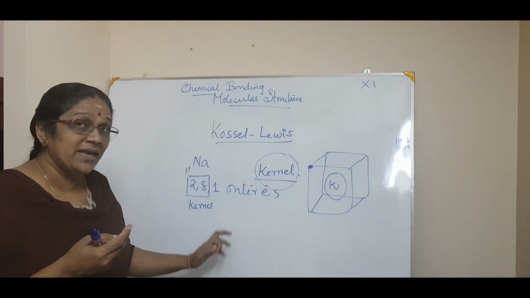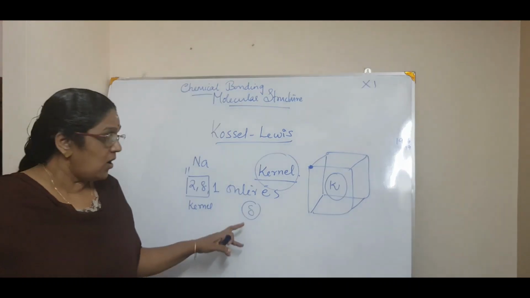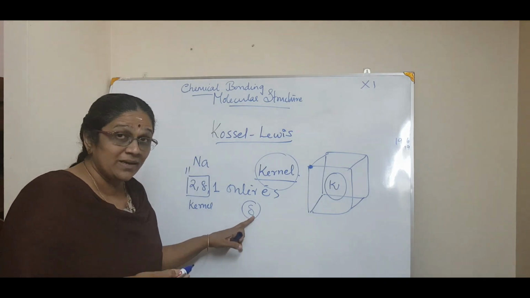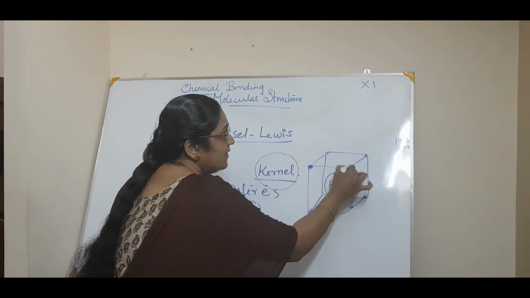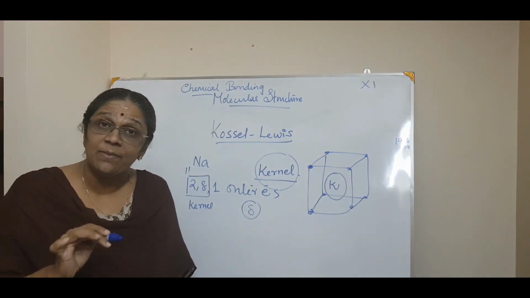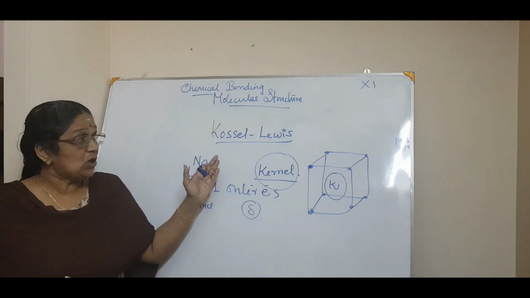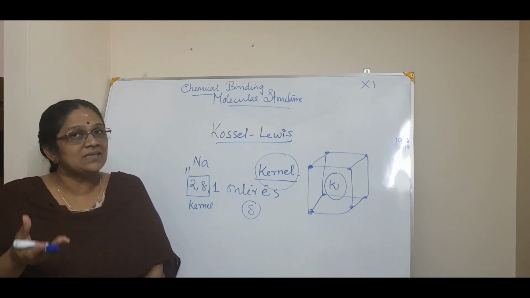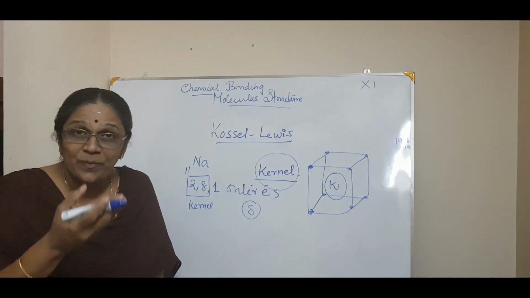And what about the noble gases? They have 8 electrons, isn't it? Except helium, which is a duplet, all other noble gases have an octet. So in the noble gases, all 8 electrons are seated in the 8 corners of a cube. That was said to be a stable arrangement. That is what Lewis proposed. So, understood what a kernel is, what the outer or valence electrons are, and how the valence electrons are seated in a cubical arrangement.